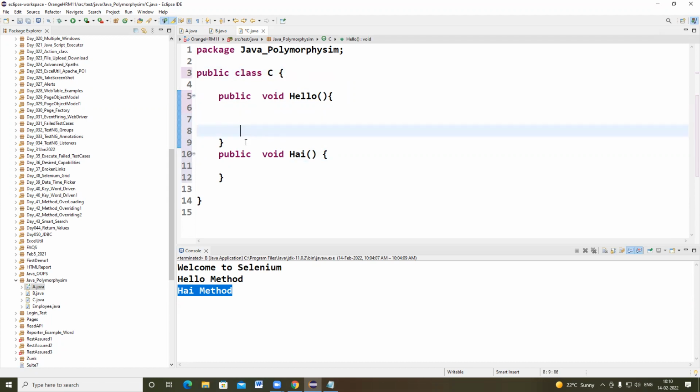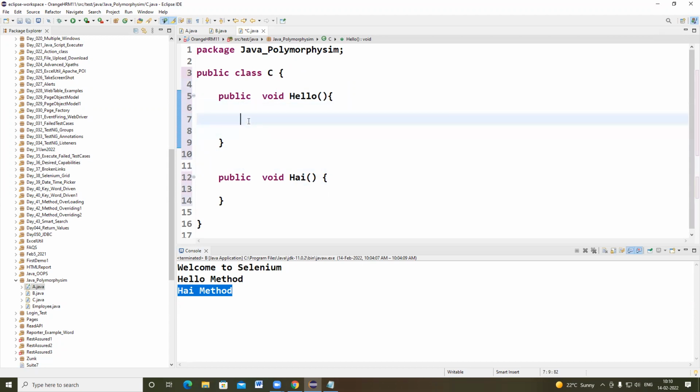So class C contains some non-abstract methods.